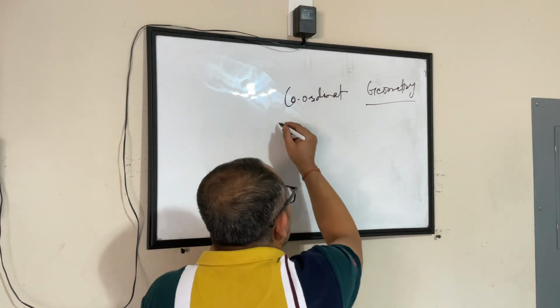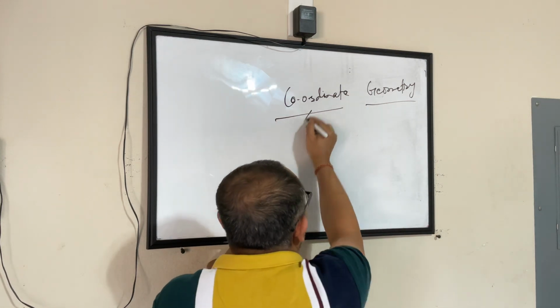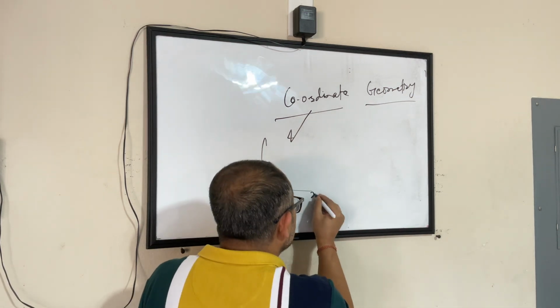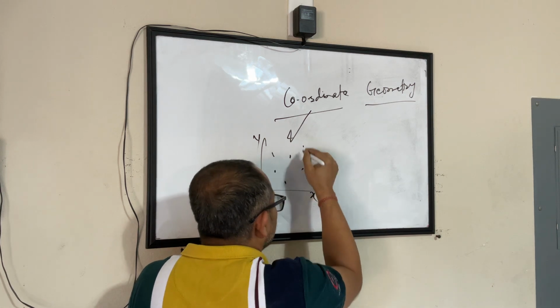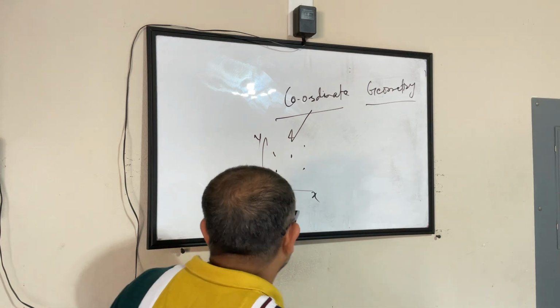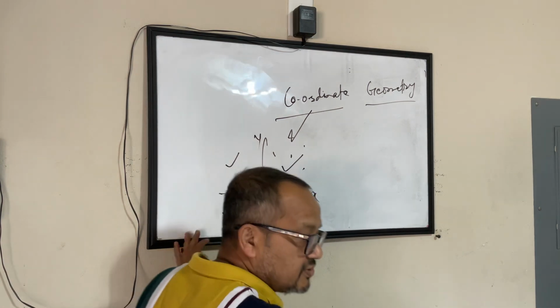We all have learned about the coordinate planes also. When you're talking about coordinates, you're talking about a coordinate plane where you have an x-axis, you have a y-axis, and you identify the points. You use the x and y-axis to locate a point where you have four quadrants. This is quadrant 1, this is quadrant 2, this is quadrant 3, this is quadrant 4.